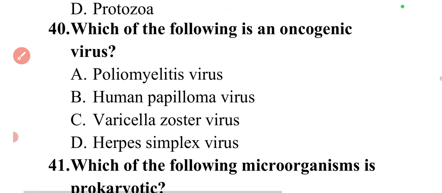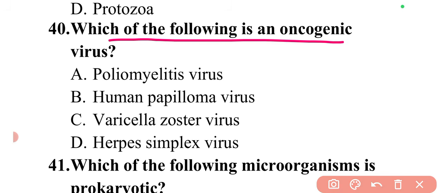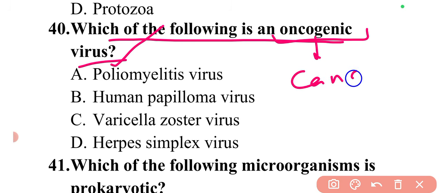Then moving to next question. So the question is, which of the following is an oncogenic virus? What is an oncogenic virus? Oncogenic viruses are those viruses which can cause cancer. So there are basically two types of oncogenic viruses, or we can say oncoviruses.